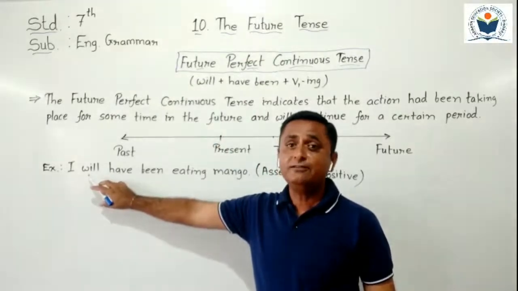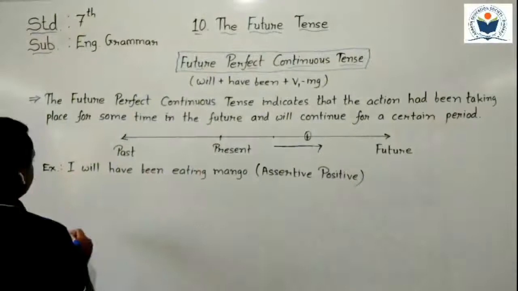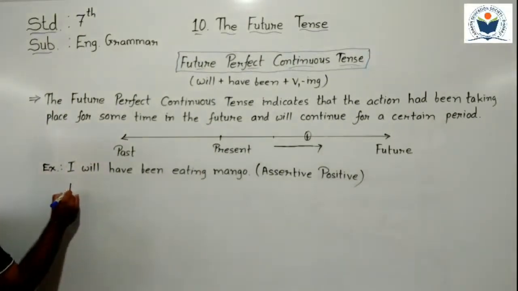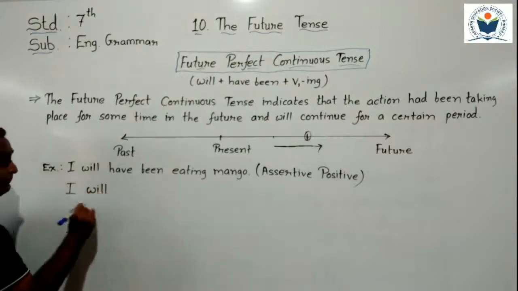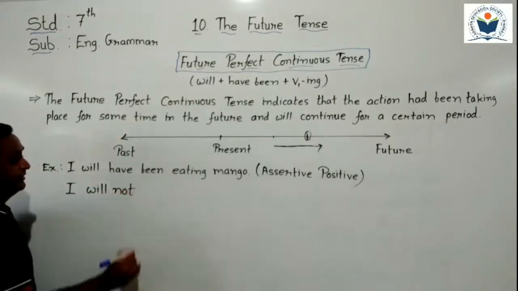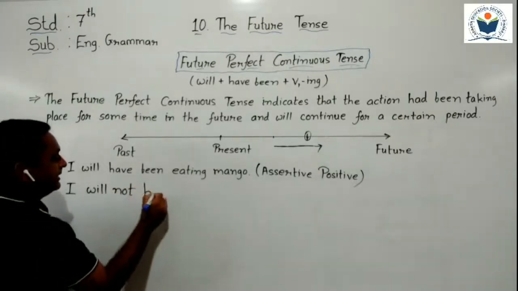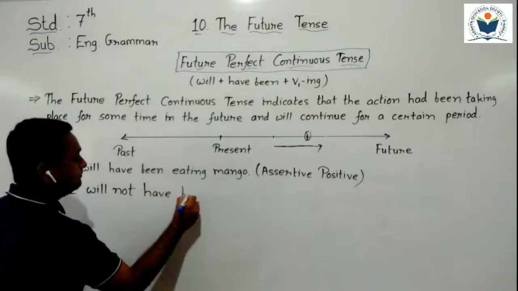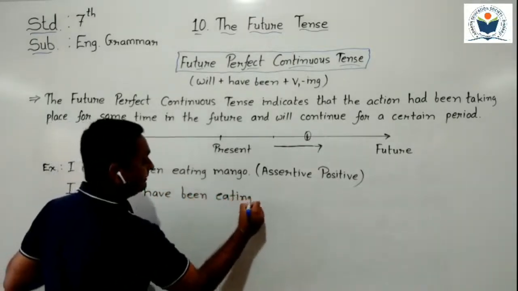So how do we convert it into negative form? Okay, just see here. First of all, I require the subject, then the helping verb will. After will, I have to put not. After not, then the remaining words we have to write: have been eating mango.